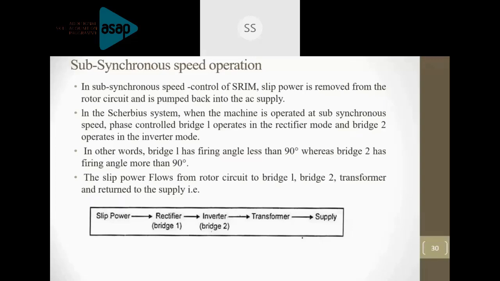This is showing the subsynchronous operation of the machine, right? This figure is showing the subsynchronous operation. Go to the next slide.